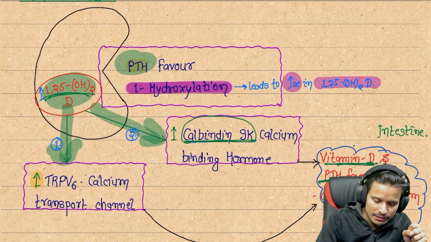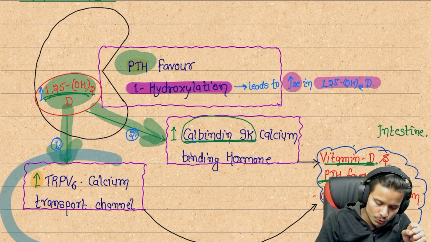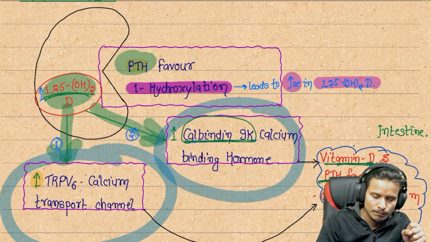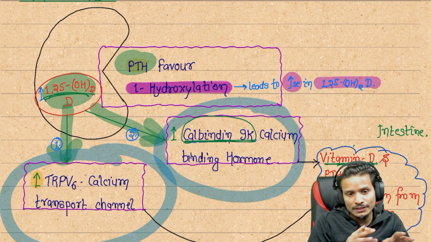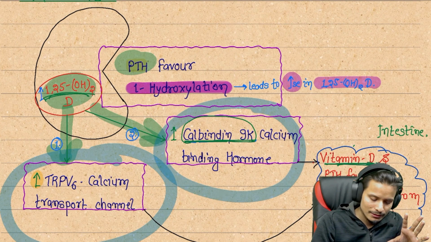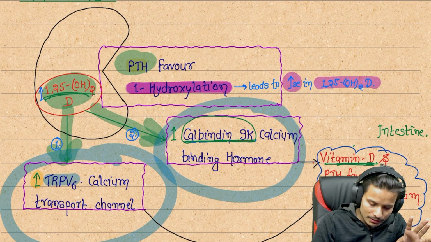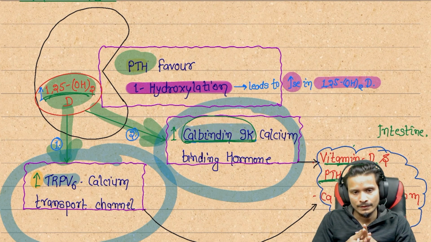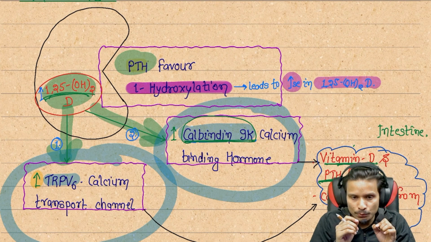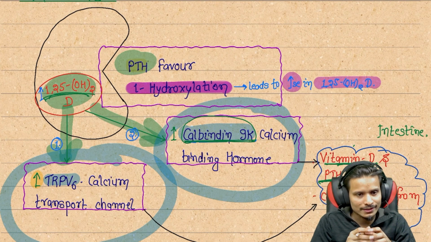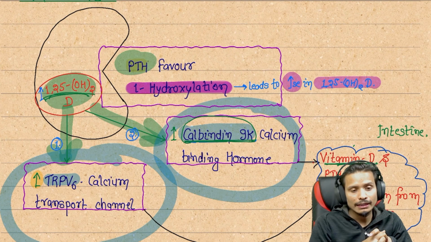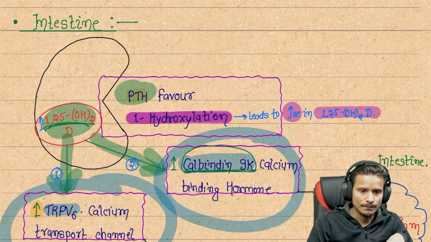Their stimulation leads to forming two different types of channel proteins. One is TRPV6 and one is calbindin 9K. These two channel or transporting proteins are synthesized by the activated vitamin D in our intestine.